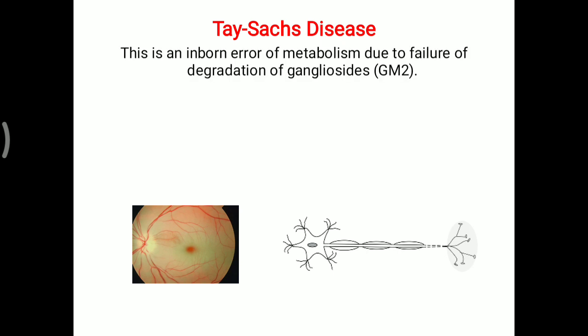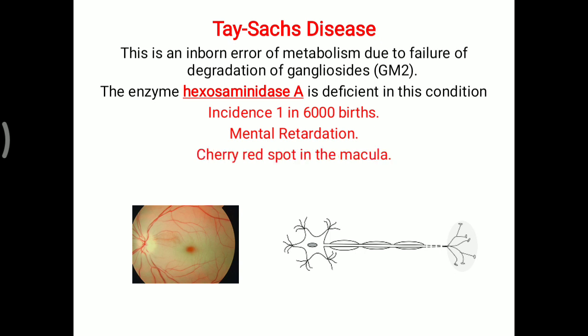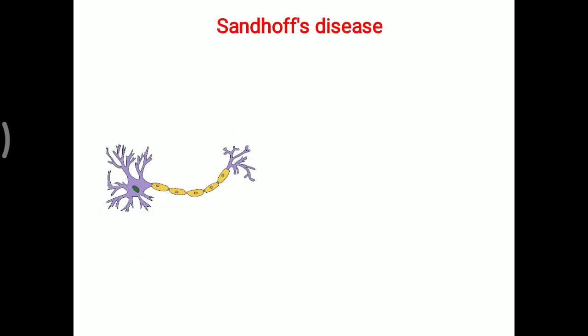One more, that is Tay-Sachs disease. This is an inborn error of metabolism due to failure of degradation of ganglioside GM2. Here the enzyme hexosaminidase A is deficient in this condition. Incidence is 1 in 6,000 births. Mental retardation and cherry red spot in the macula are seen. So that is about Tay-Sachs disease.